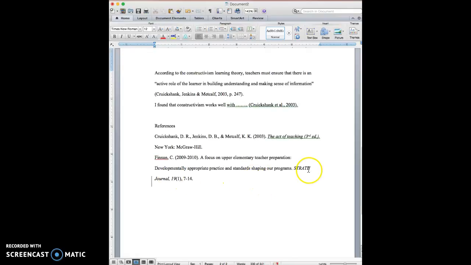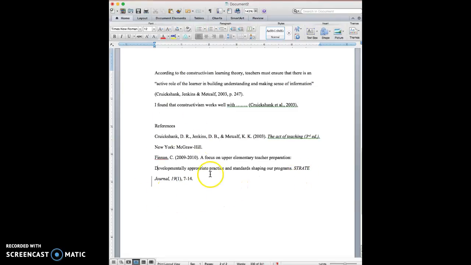Okay? And then the journal, it's called Strategic Journal, and that's italicized, and also the journal volume number is italicized. So we have the journal name, italicized, and then right after that, not even a space, in parentheses is the number of that volume. So we have the journal volume, the volume number, and then the journal number, and then the page numbers. And so we have all of that. You don't have to have pp or anything like that here. So all of that is done correctly.